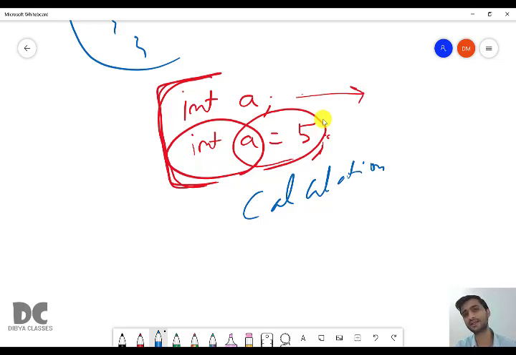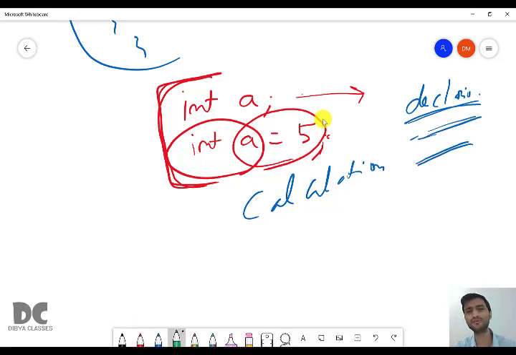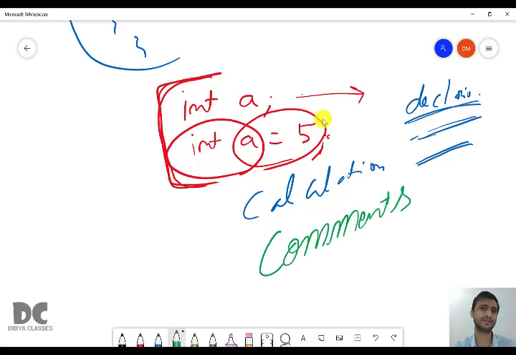All the programs you have written in class 9 have declaration statements, because in all programs you have to declare some variables. If you want to store some value in a variable, you have to first declare it. But you have also written a few non-executable statements. Which are these non-executable statements? Comments. We studied this in chapter 4. These comments are non-executable statements. So for now, forget these comments. We'll not talk about comments now.